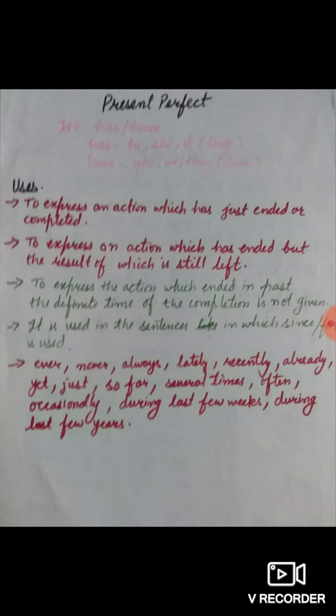Now, I would like to tell you the uses of present perfect tense. The first use of present perfect tense is to express an action which has just ended or completed. Like, I have just taught the students the uses of present continuous tense. I have just finished telling the students the helping verbs of present perfect tense. I suppose the first use is clear to all of you: the action which has just ended or completed.